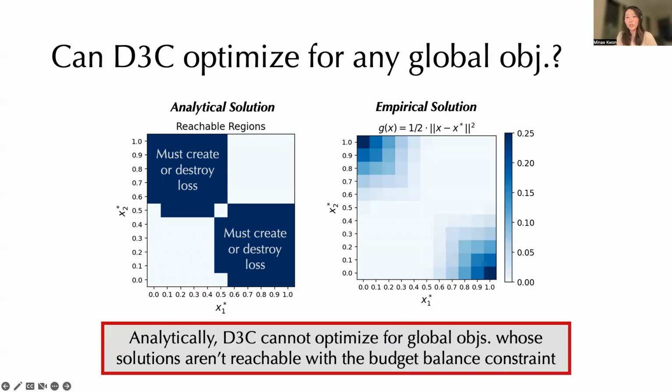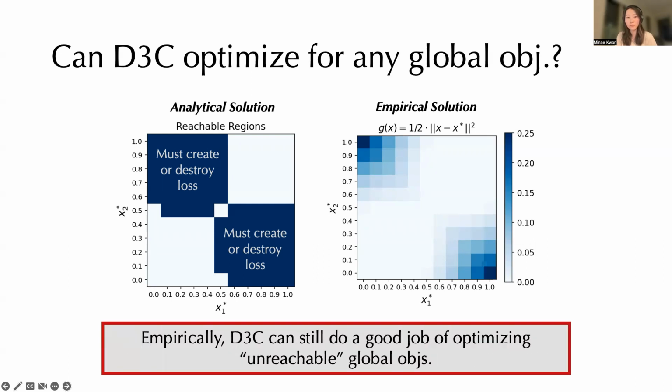So from these results, we can observe that analytically, D3C can't really optimize for global objectives whose solutions aren't reachable with the budget balance constraint. But in practice, empirically, we can do a pretty good job of achieving low loss or high reward on theoretically unreachable global objectives, as shown by the light blue colored squares.